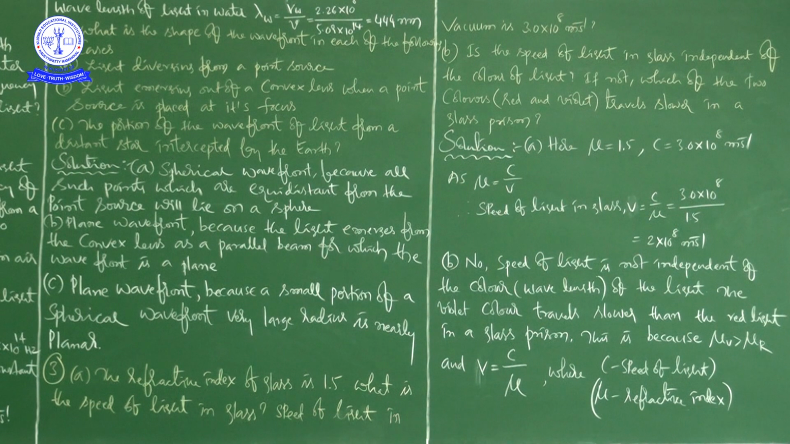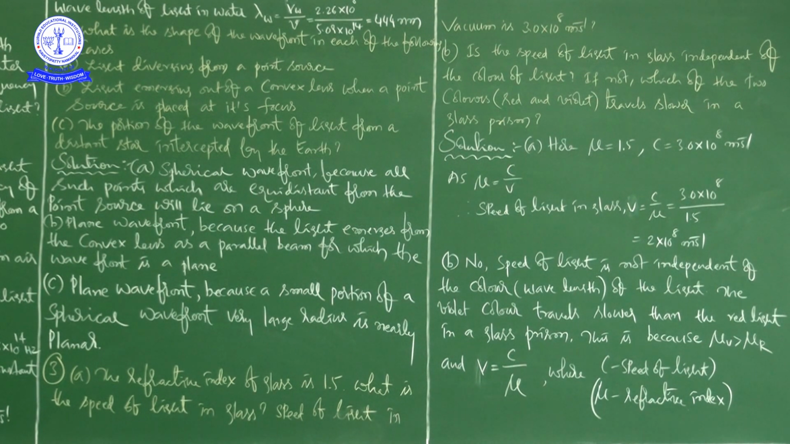So keep in mind, here the shape is a plane wavefront, no doubt, but he is giving the reason. That is, a small portion of a spherical wavefront of very large radius is nearly planar, right? That is what he is saying.